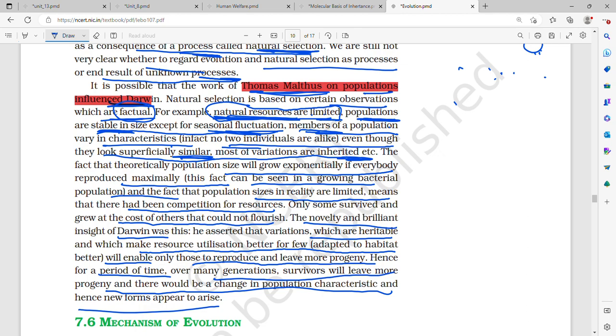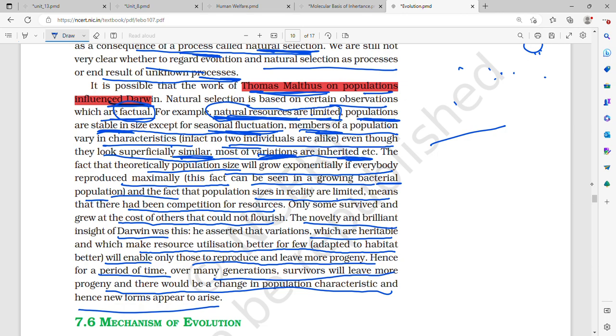Most of the variations are inherited. In fact, no two individuals are alike, and even though they look superficially similar, they vary in characteristics. Most of the variations that are in a population are inherited. The fact that theoretically population size will grow exponentially if everybody reproduces maximally, like we saw in bacterial population,